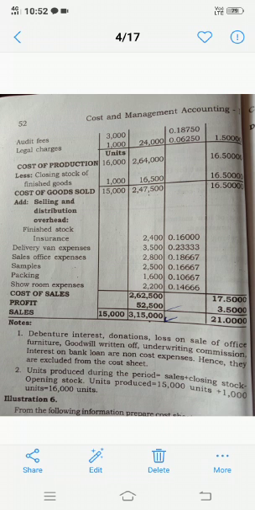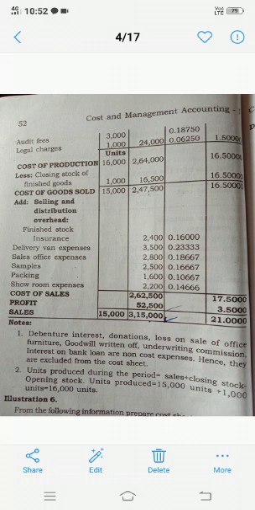So you should not take 16,000. So 2,400 divided by 15,000, you may get 0.16. Similarly, 3,500 divided by 15,000, 2,800 divided by 15,000. For all the expenses divided by 15,000 units, you may get 0.16, 0.23, 0.18, 0.16, 0.10, 0.14, like that.